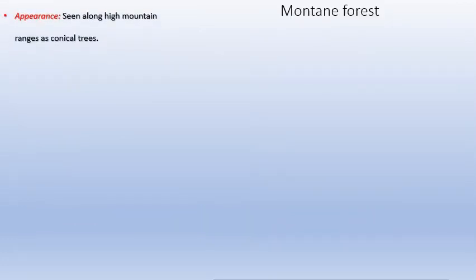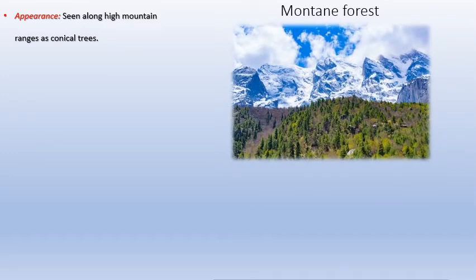Moving into the last one, mountain forest is seen along high mountain ranges. You can see these high mountain ranges. In this, there are two important terms that you should know. One is snow line, the other one is tree line.